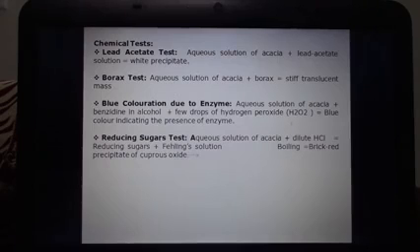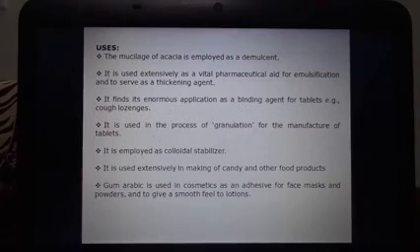Now another test is to find out the presence of reducing sugar. To find this out, we take an aqueous solution of acacia, to which we add dilute hydrochloric acid. Because of this, reducing sugar will be formed, to which a few drops of Fehling solution are added, followed by boiling, due to which a brick red precipitate of cuprous oxide will form, which indicates the presence of reducing sugar.